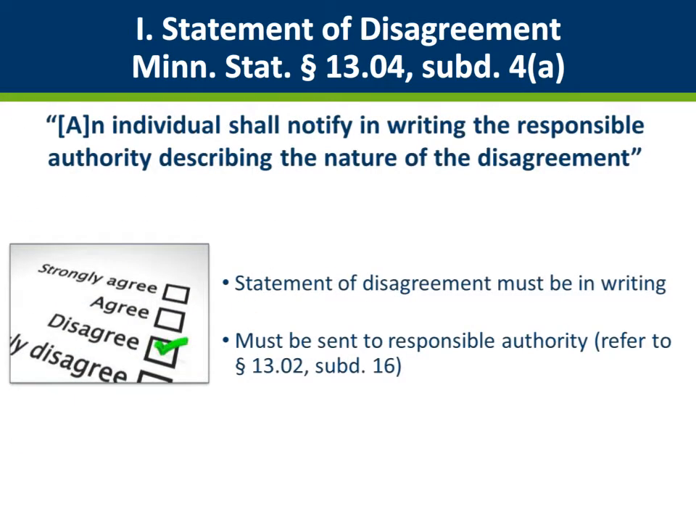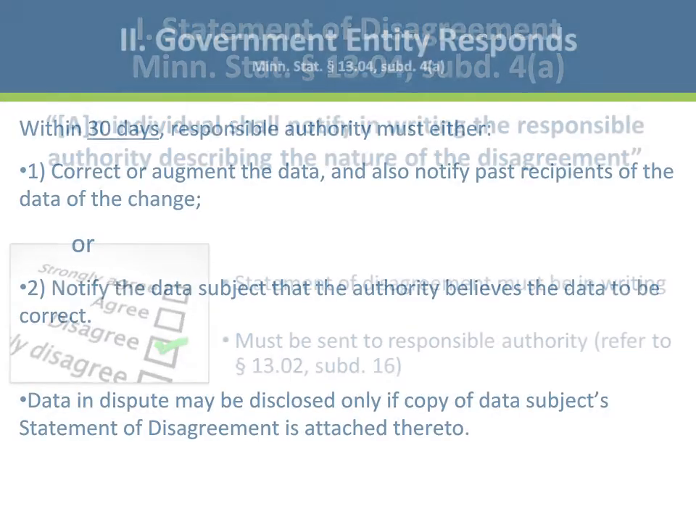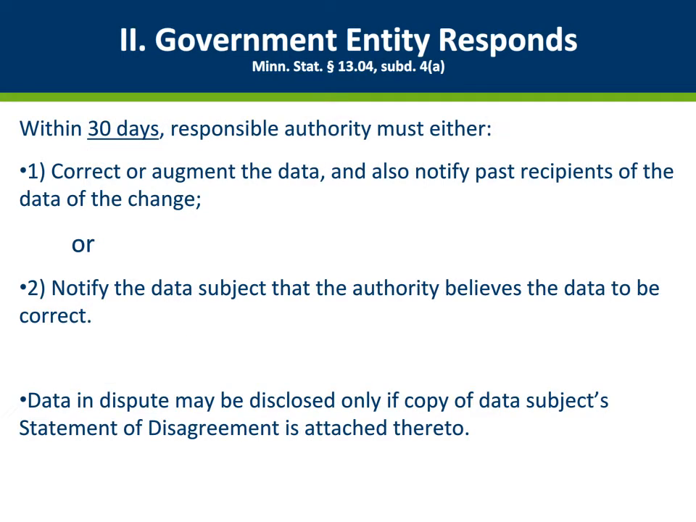The first step to contest the accuracy or completeness of data is to file a statement of disagreement with the government entity that has the data in question. This statement must be in writing, and it must be sent to the entity's responsible authority. To determine which employee is the responsible authority for a given government entity, look at Minnesota Statutes, Section 13.02, Subdivision 16.